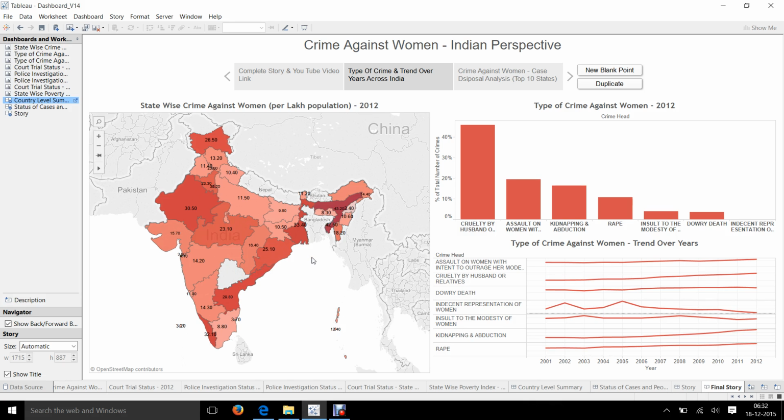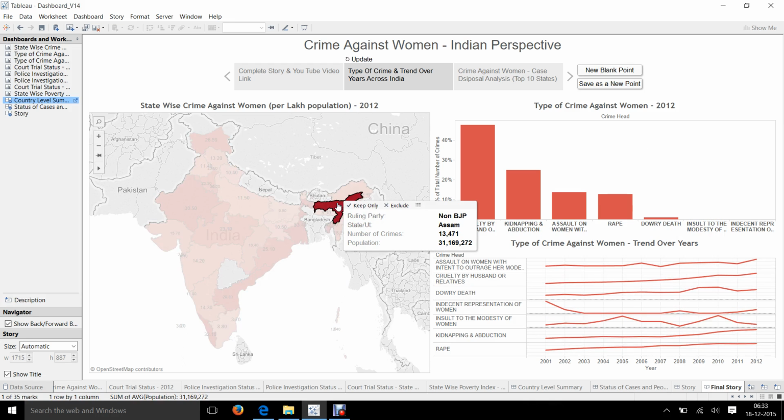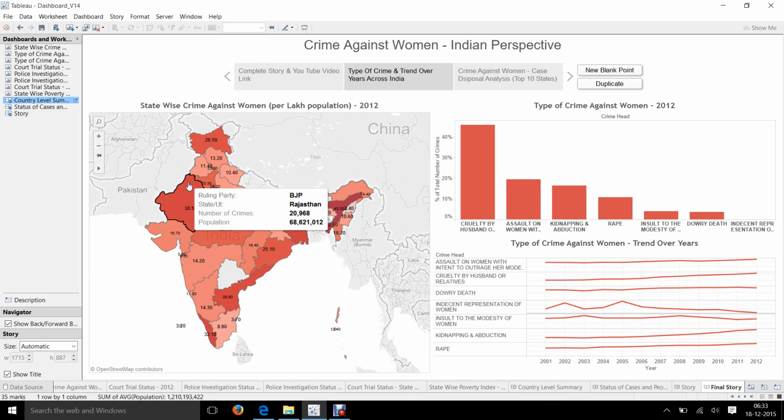These states can be further analyzed on the basis of the types of crimes which are happening and the trend of these crimes. So for example, if I want to study the state of Assam, I can see that cruelty by husband is the crime which leads the way over here, followed by kidnapping, abduction, assault and rape. And most of these are having an upward trend. Similar analysis can be done for other states or the states of users' interest.